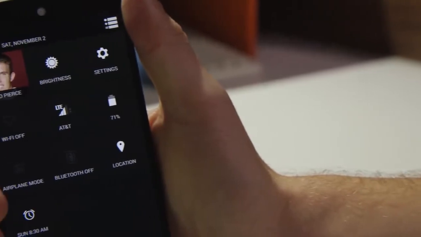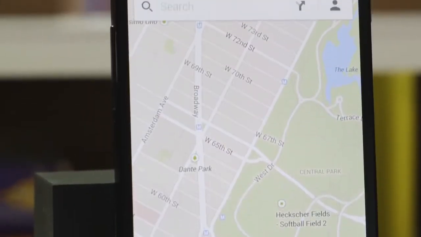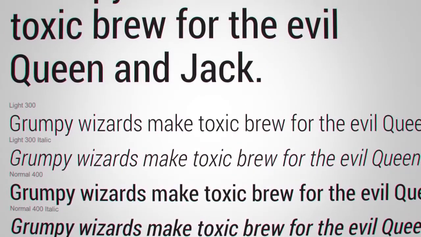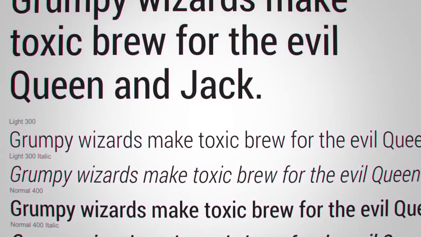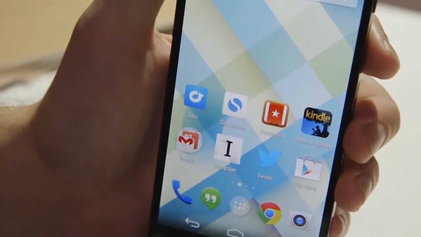KitKat is really about three things. The first is its ability to run on low-end hardware. Now that's important, but it doesn't really apply to the Nexus 5. What does apply to the Nexus 5 are all the refinements and polish that they've added to the UI. The consistency in the status bar, so all the icons are now the same color. Nobody's going to notice that, but it makes me very happy. Yeah. The expanded range of Roboto that we have now, just giving us a little bit more typographic freedom. In the home screen, we made the icons bigger.